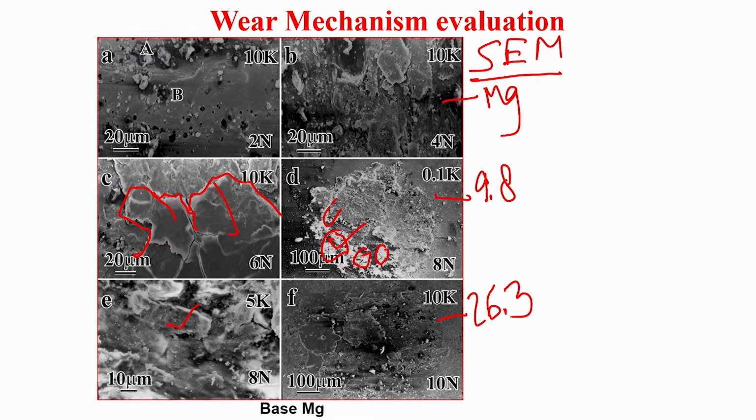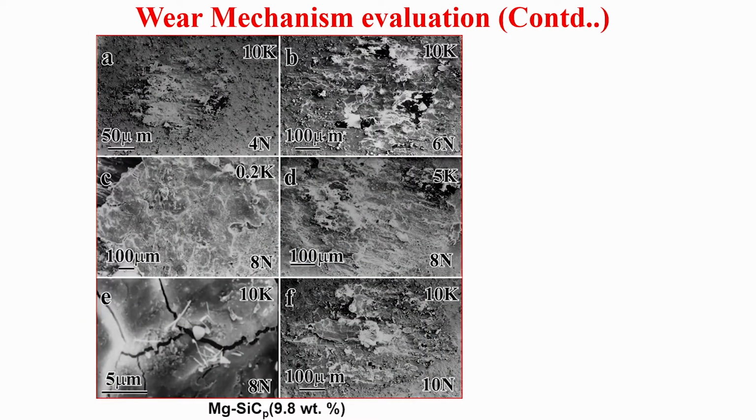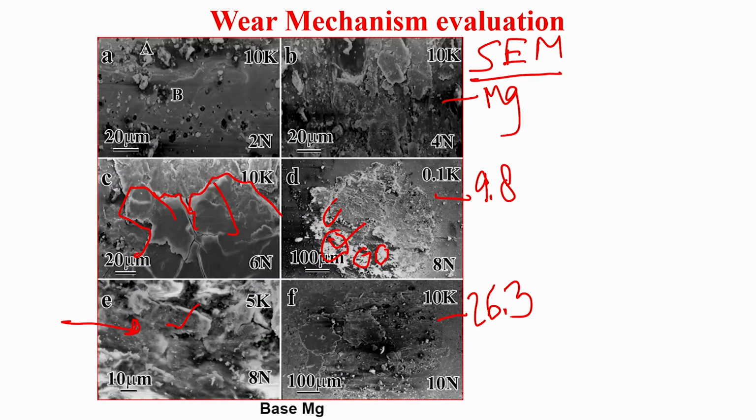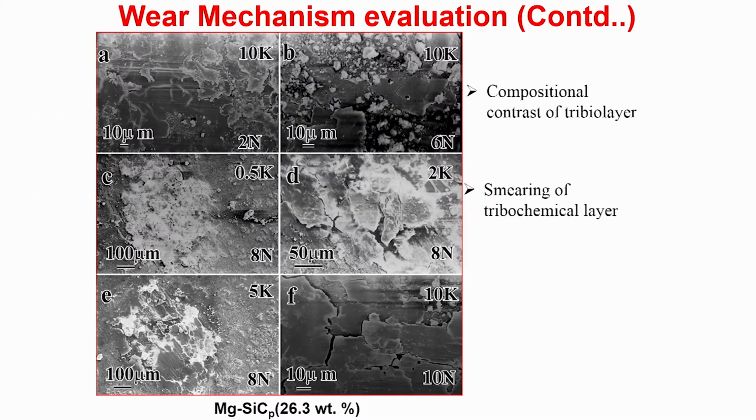At 26.3% silicon carbide, you see this tribochemical layer is much more dense and compact and spread over the total surface. So, these are the two mechanisms that we have shown: the presence of surface fatigue and then delamination of the base magnesium. As I said before, we also would like to understand how this tribochemical layer sets in at different other composites, particularly the magnesium 26.3% silicon carbide composites.